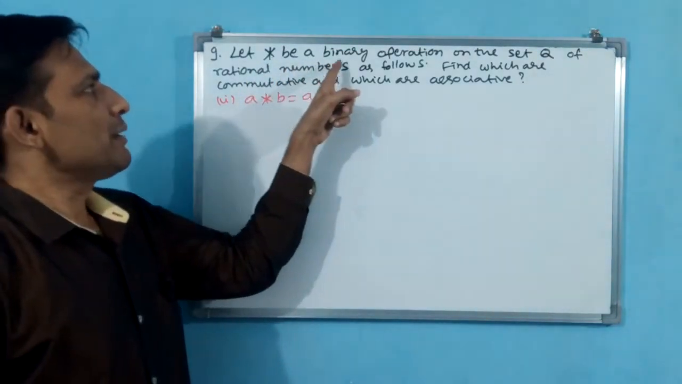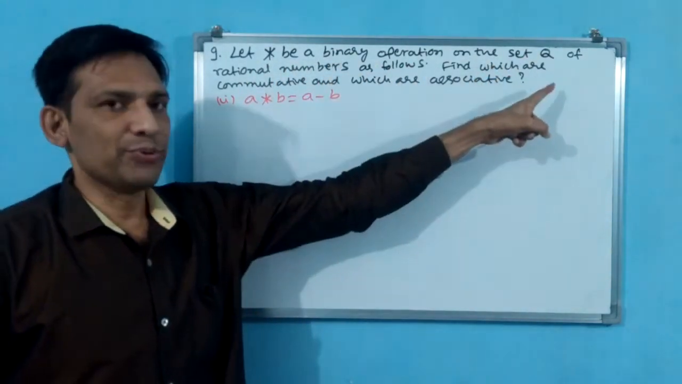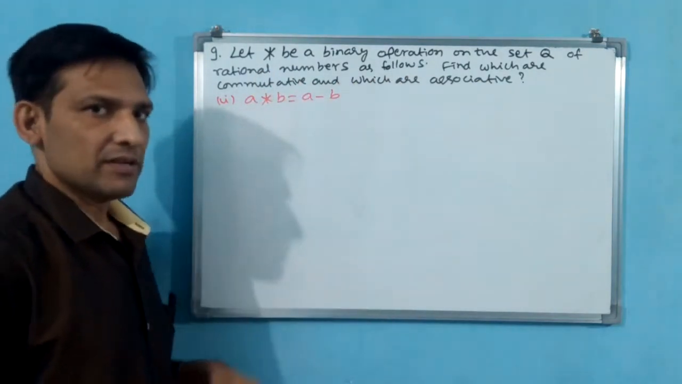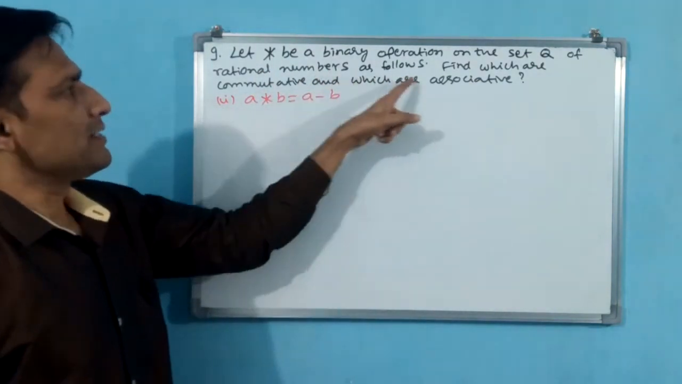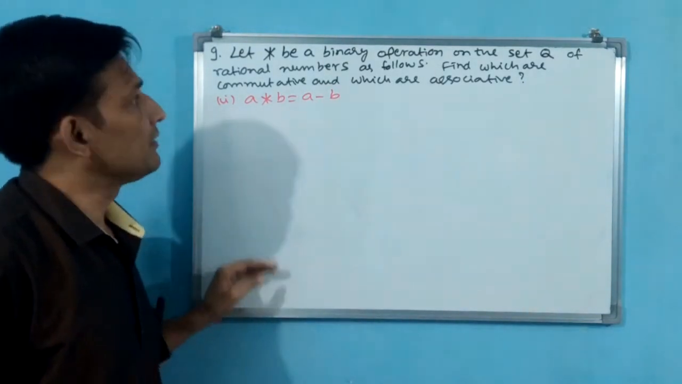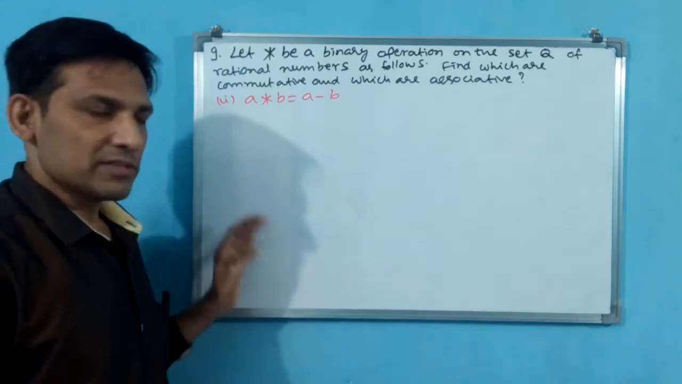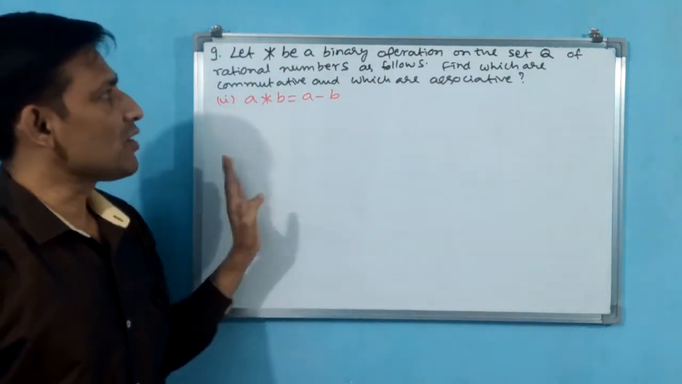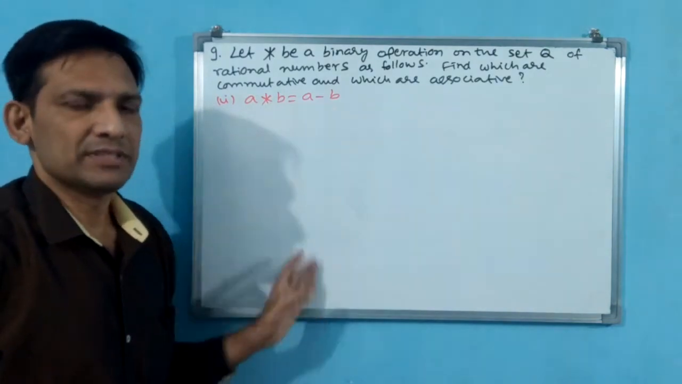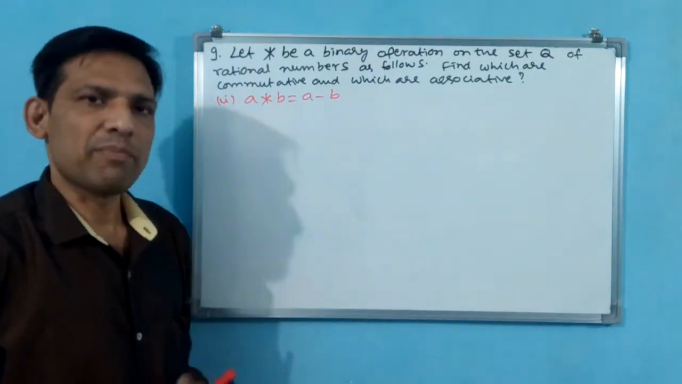Let star be a binary operation on the set Q of rational numbers. Q means rational numbers, quotient, p by q form, defined as follows. That means these six sub-questions they have given: 1, 2, 3, 4, 5, 6. Find which are commutative and which are associative. We will see commutative and associative for each of these subparts.